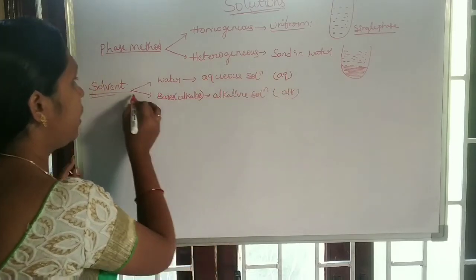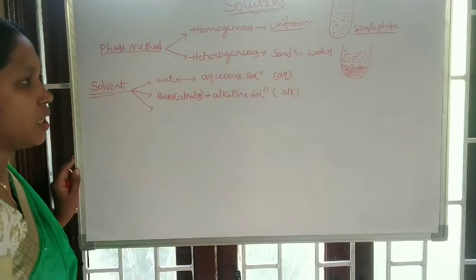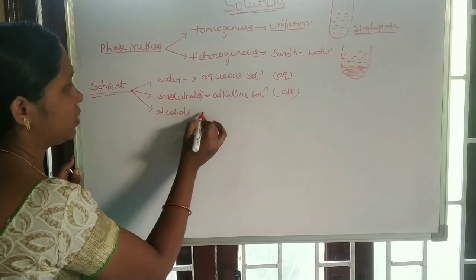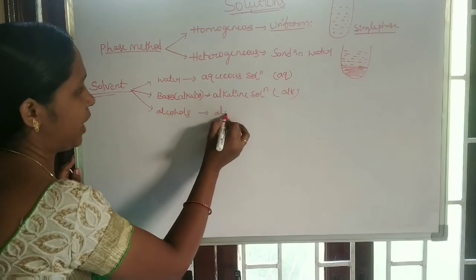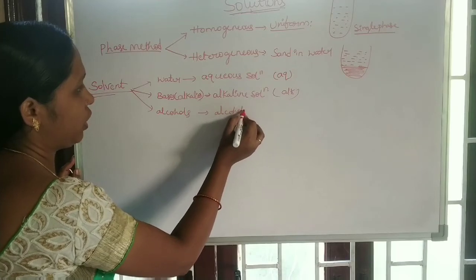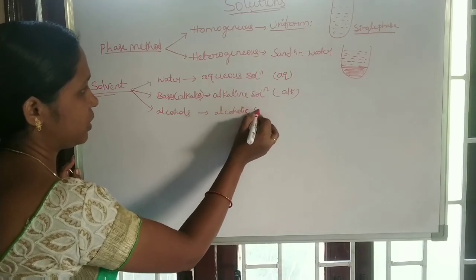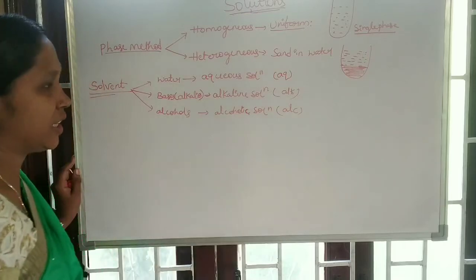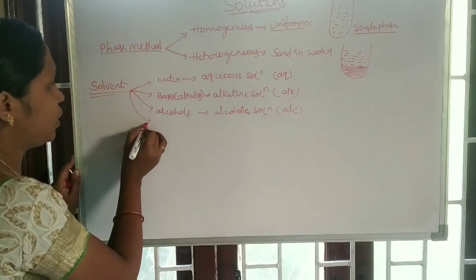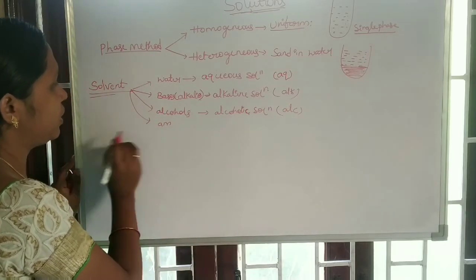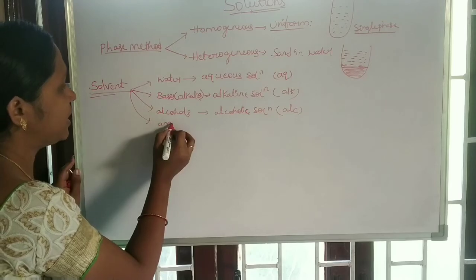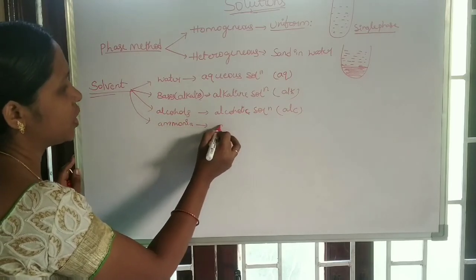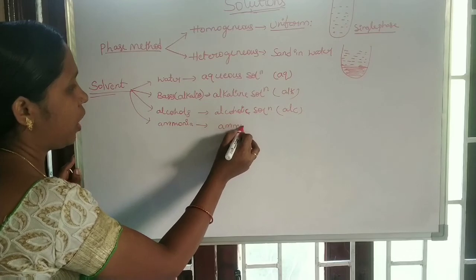If a solution is made up of alcohols, such types of solutions are known as alcoholic solutions and simply represented ALC. If the solvent is ammonia, such types of solutions are known as ammonia solutions.